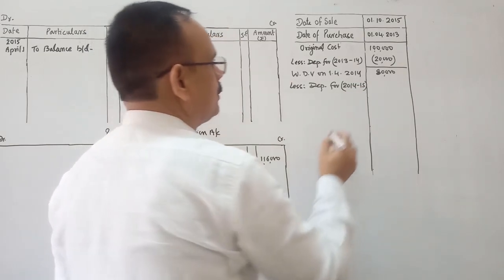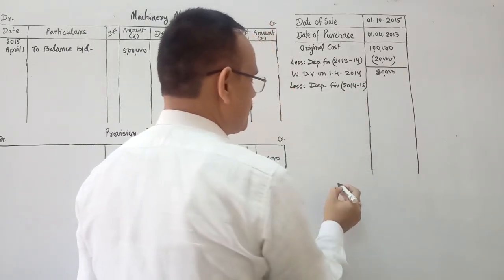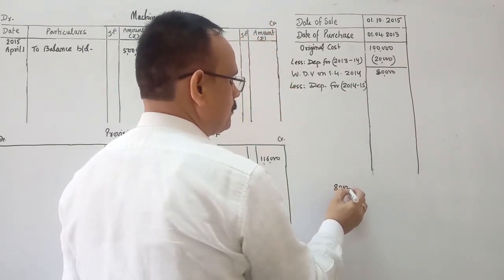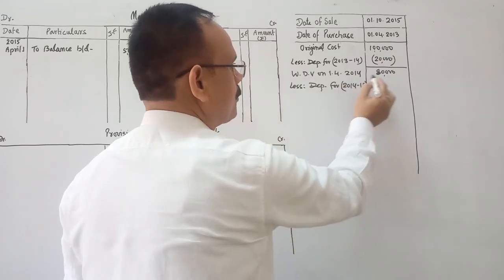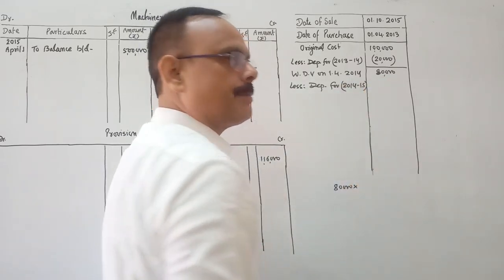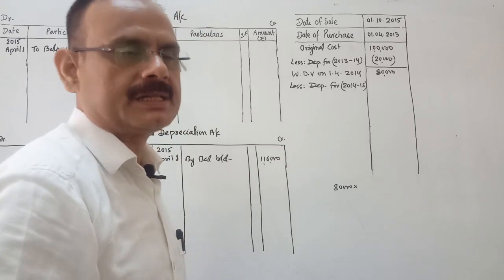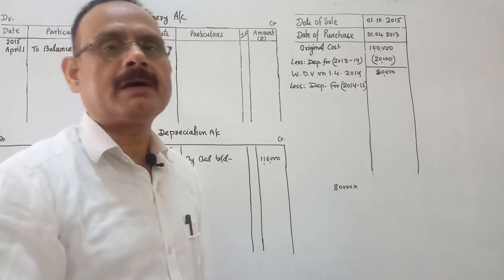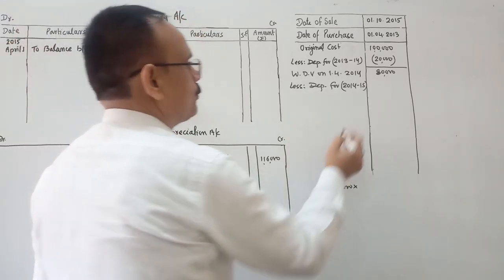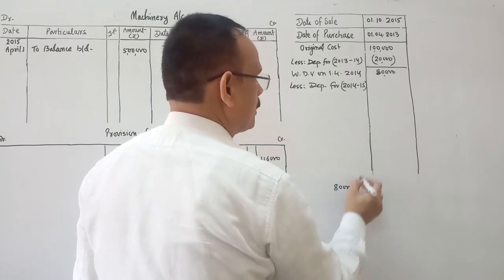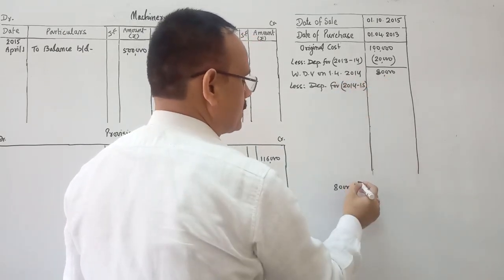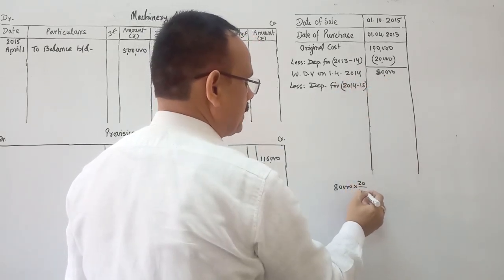2014-15. So the rate of depreciation is 20%. The 20% will be calculated on the written down value, because depreciation is 20% on the diminishing balance method, that means the written down value method. So we will calculate the depreciation on the reduced value, that is 80,000, 20% of 80,000.